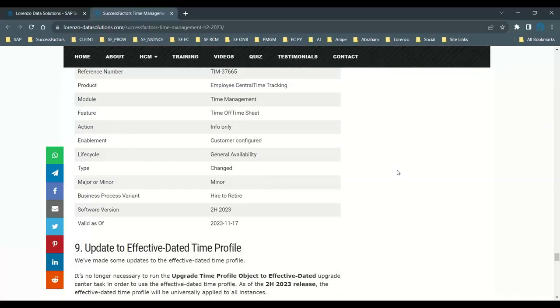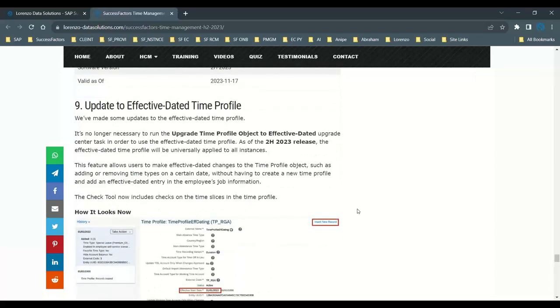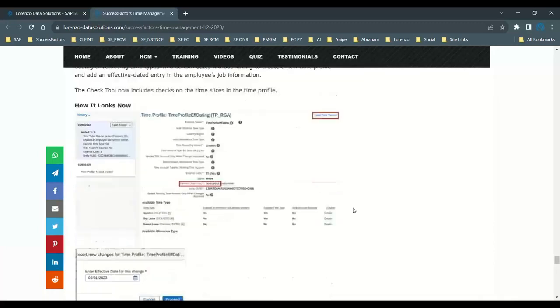So all these are very interesting features in the H2 2023. The last one is that the time profile is effective dated and it is universal now. So you don't need to go to the upgrade center again to update this. It is universal from the H2 2023 release, and the time profiles are automatically enhanced and updated, and it no longer requires anyone's intervention because it is universal. It is not admin opt-in.